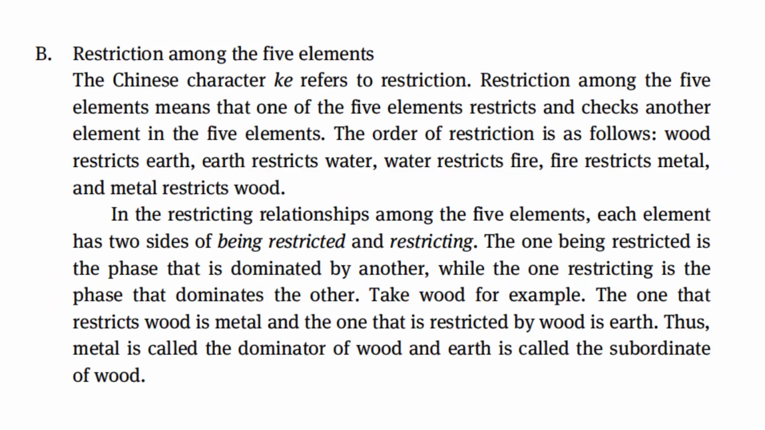In the restricting relationships among the five elements, each element has two sides of being restricted and restricting. The one being restricted is the phase that is dominated by another, while the one restricting is the phase that dominates the other. Take wood, for example. The one that restricts wood is metal, and the one that is restricted by wood is earth. Thus, metal is called the dominator of wood, and earth is called the subordinate of wood.